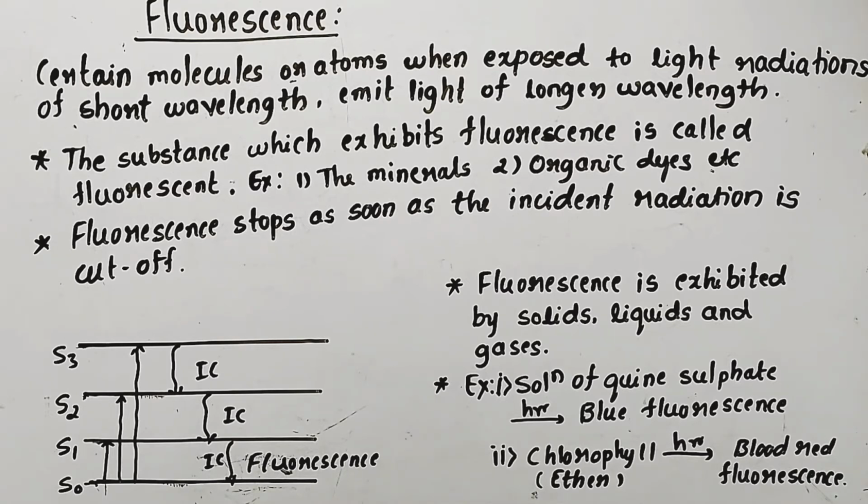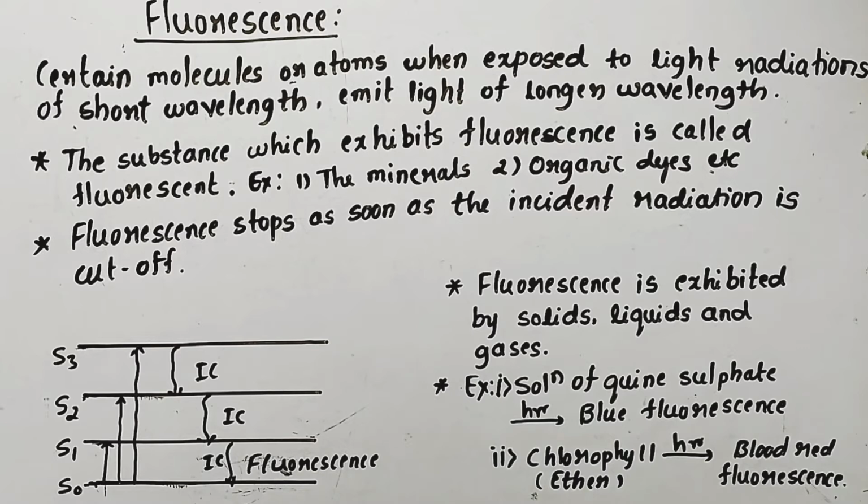And the transition from S1 to S0 is called fluorescence. This fluorescence will stop as soon as the incident radiation is cut off, because fluorescence is an instantaneous process. In these cases, the radiations or electrons do not get trapped in any intermediate or lower excited energy levels. So, as soon as the incident radiation is cut off, the fluorescence will stop. And this fluorescence is exhibited by solids, liquids, and gases.